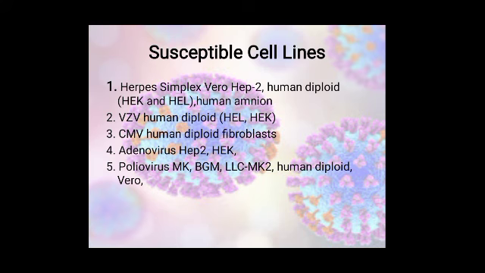Now the susceptible cell lines available for the cultivation of viruses include: for herpes simplex virus, Vero, HEp-2, or human diploid cell culture or human amnion cell culture. For varicella zoster virus, human diploid cell cultures are used, that is HEL and HEK cell lines. For cytomegalovirus, human diploid fibroblast cell lines are used. For adenovirus, HEp-2 and HEK cell lines are used. For poliovirus, MK, BGM, LLC-MK2 and human diploid cell cultures are used.